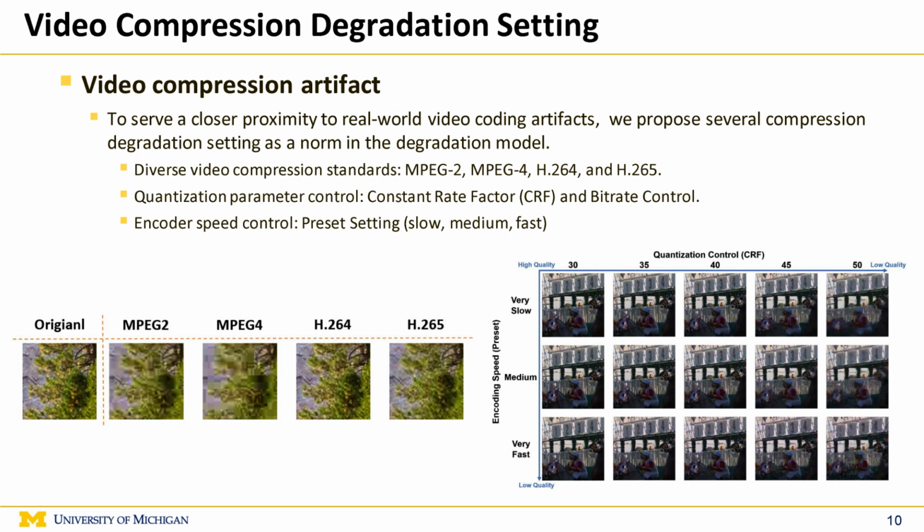Firstly, we employ diverse video compression standards: MPEG-2, MPEG-4, H.264, and H.265. Secondly, various quantization parameter control is considered, including constant rate factor, CRF, and bitrate control. Lastly, we allow for variable encoder speed control, such as preset settings: slow, medium, fast.